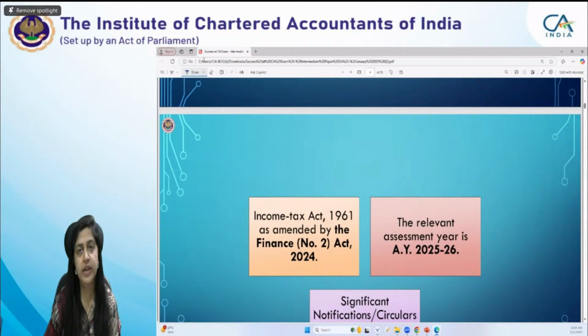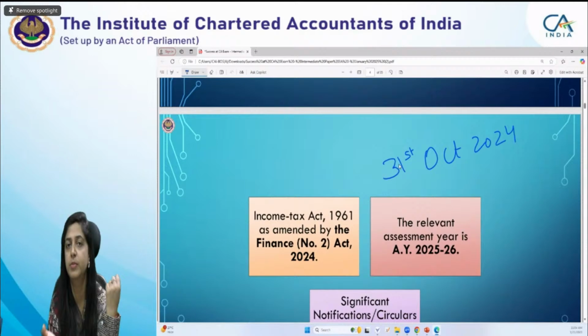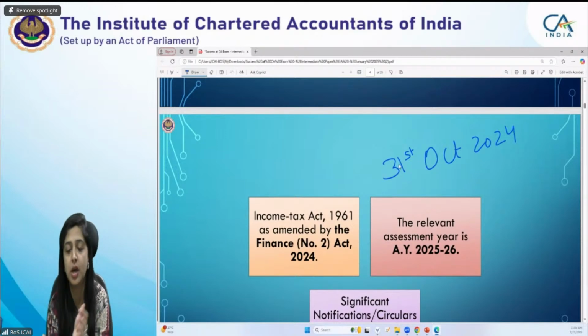Regarding the cutoff date for notifications and circulars, since your exam is in May, the cutoff date is 31st October 2024. So whosoever is appearing for the May 25 examination, the cutoff date is 31st October 2024. It means the notifications and circulars issued up to 31st October 24 are relevant for May 2025.